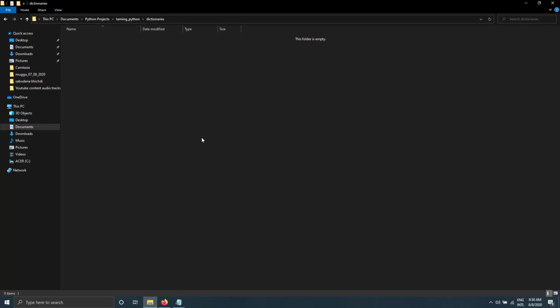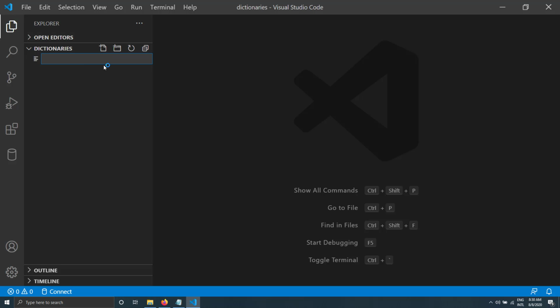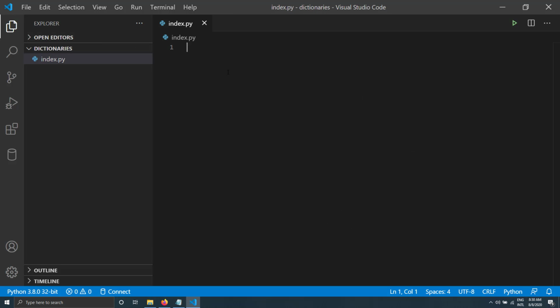I'm going to take a blank folder. I'm going to open it with Visual Studio Code. I'm going to create a new file. I'll just name it index.py. Okay, we are ready to code. Now I'll just create a simple dictionary.